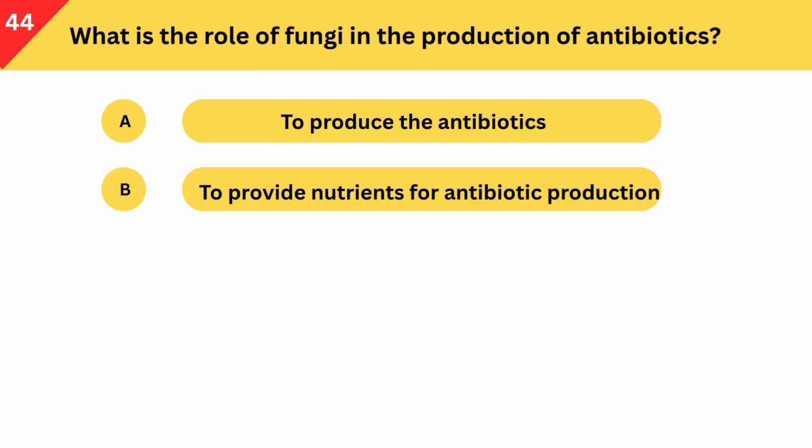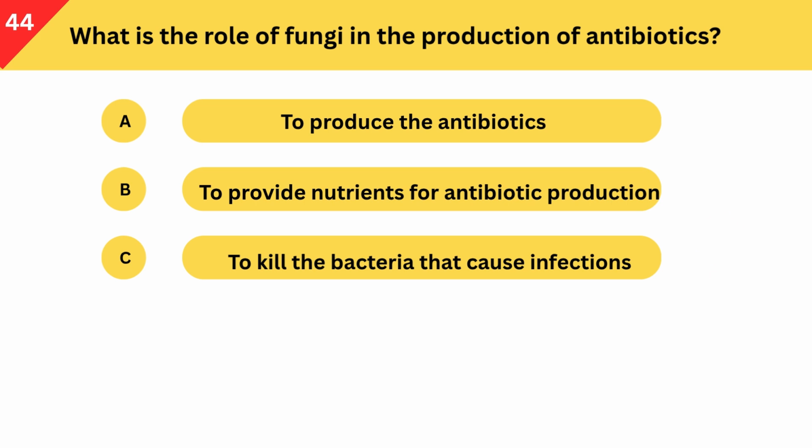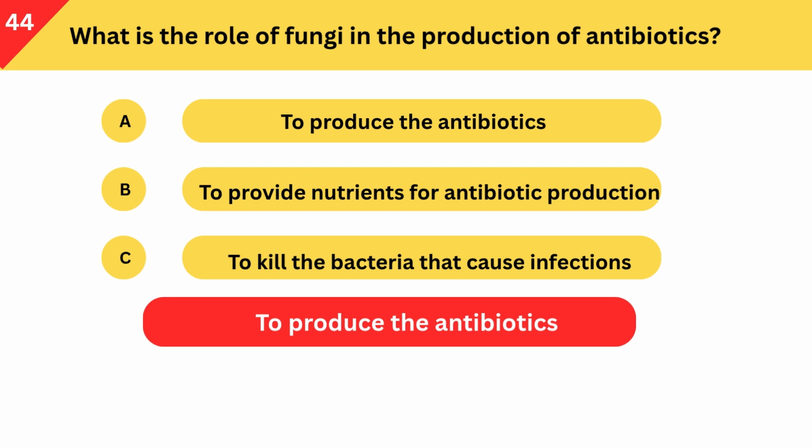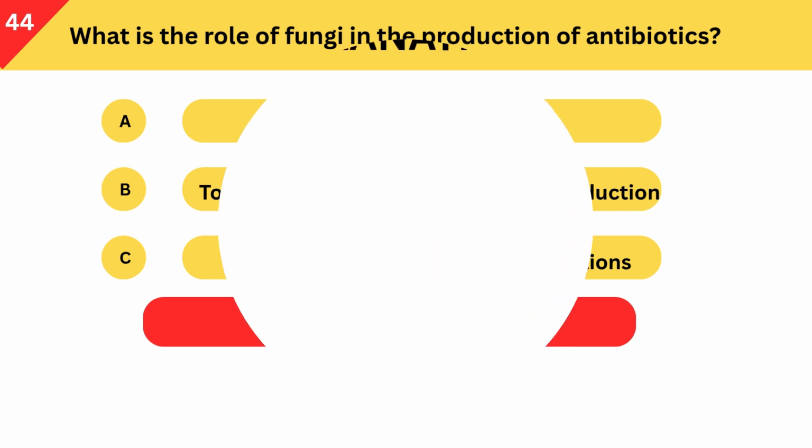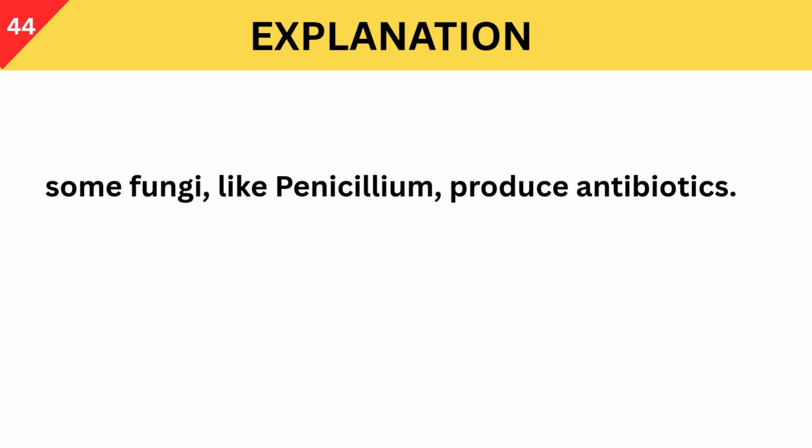What is the role of fungi in the production of antibiotics? A. To produce the antibiotics. B. To provide nutrients for antibiotic production. C. To kill the bacteria that cause infections. Correct answer is to produce the antibiotics. Some fungi, like penicillium, produce antibiotics.